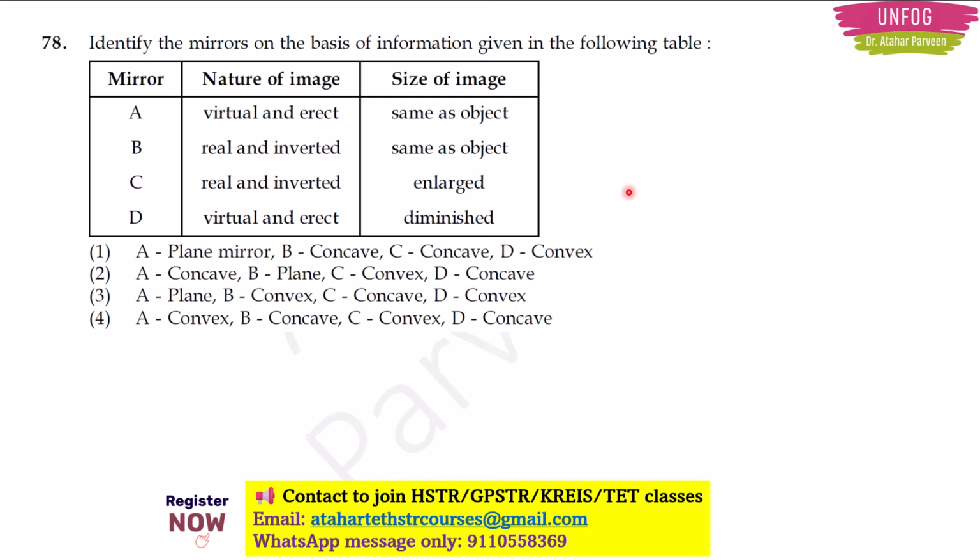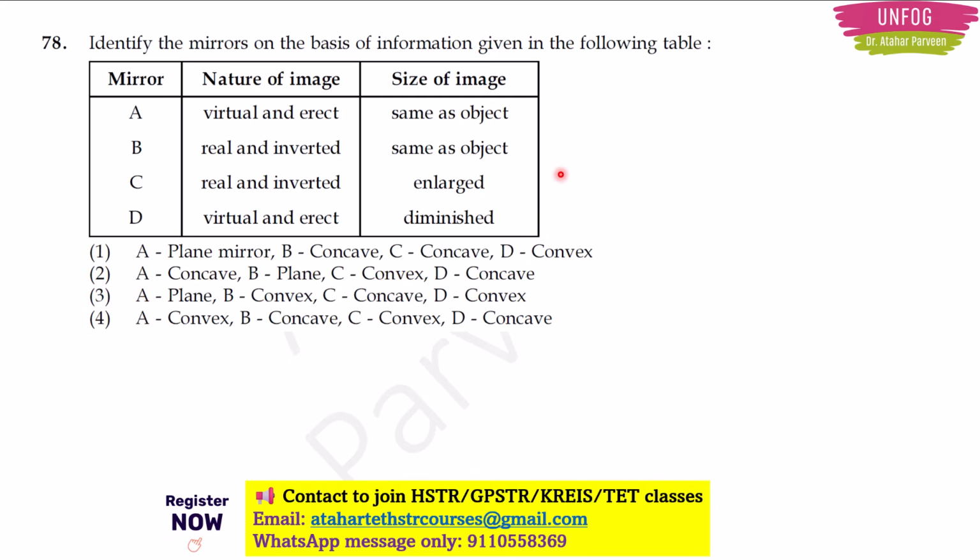Next, another question from the physics part, optics. Identify the mirrors on the basis of information given in the following table. They have given here mirrors A, B, C, D. They have given the nature of images, and in this column the size of images. Now in this type of question, you will get confused by seeing the options. So many options are there with the match the following.